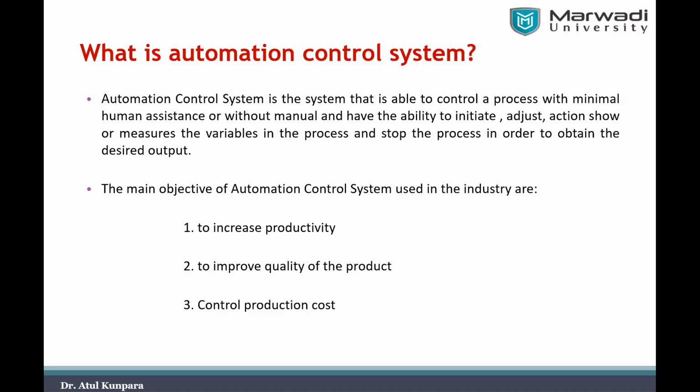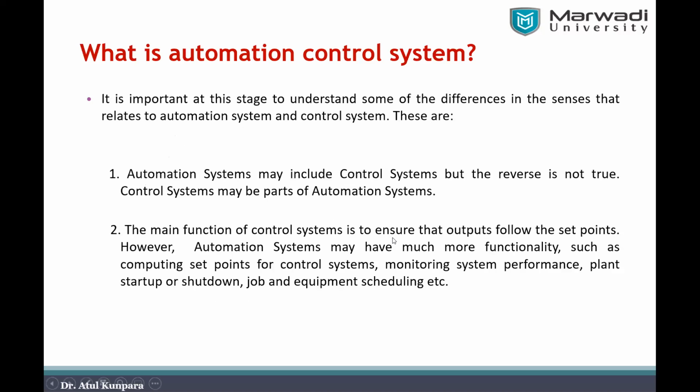Okay, now another thing I would like to tell here is that in an automation control system, or you can say an industrial automation control system, you need to understand a difference between these two: the automation system and the control system. It is not a single thing actually. You may know it by a single name, but it's a combination of two systems. One is the automation system and the other is the control system.